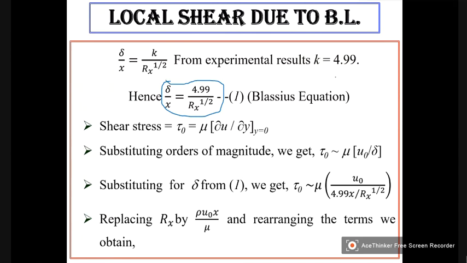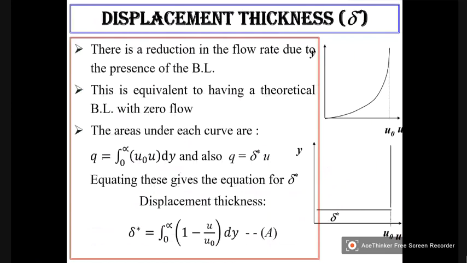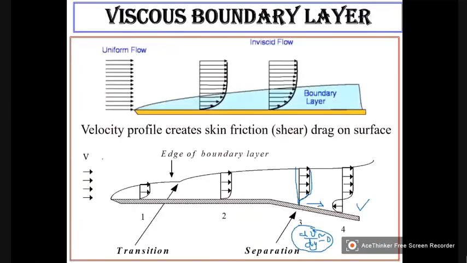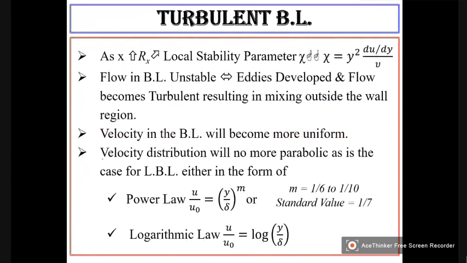This is for laminar flow only. So let us try to understand what happens if the flow becomes turbulent. So in case of turbulent flow, as x increases, the Reynolds number also increases.